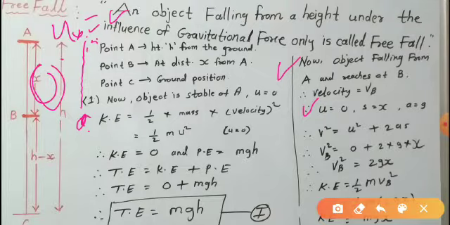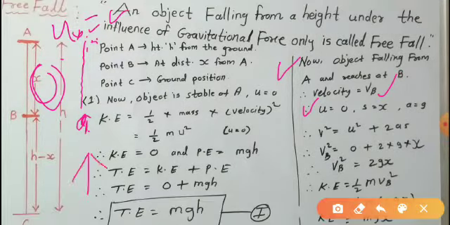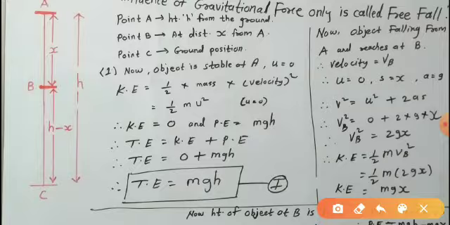It comes down because of gravitational force, which attracts in the downward direction. So a is the acceleration due to gravity, that is g. So u is equal to 0, s equal to x, and a is equal to g.